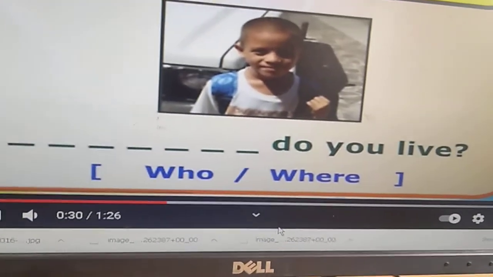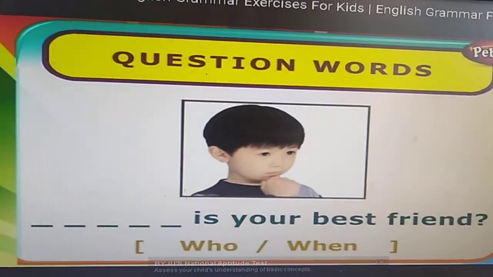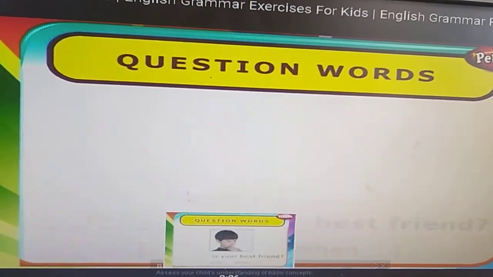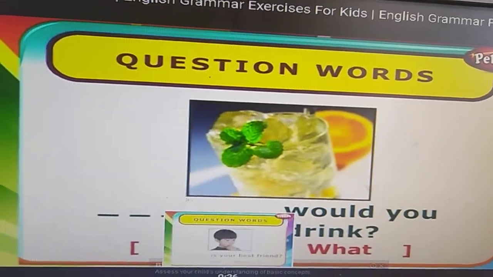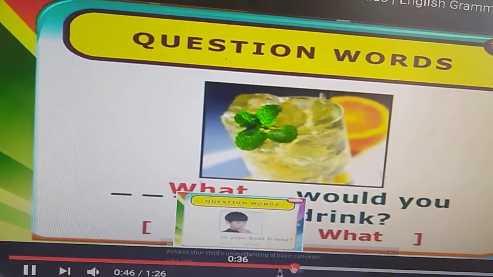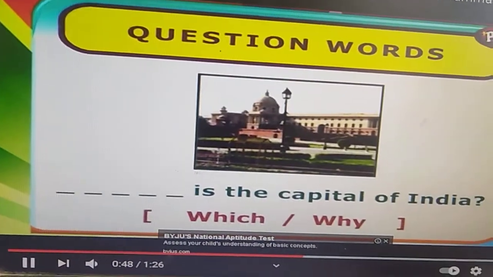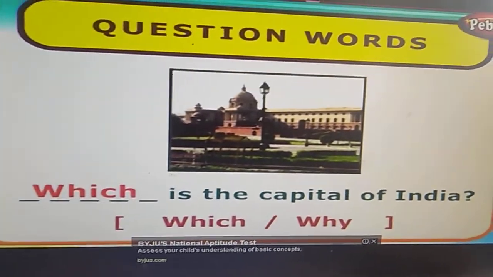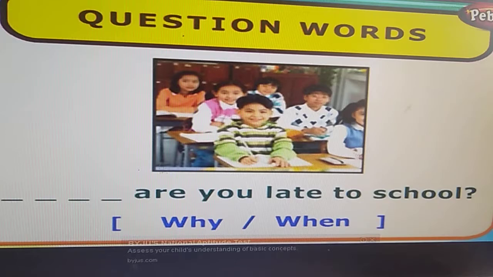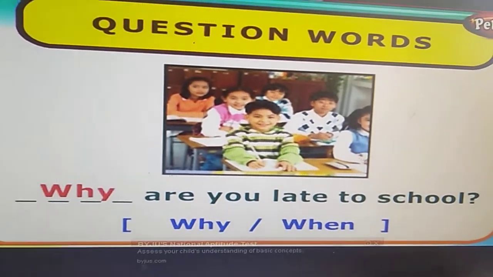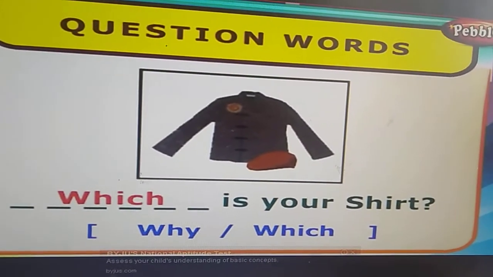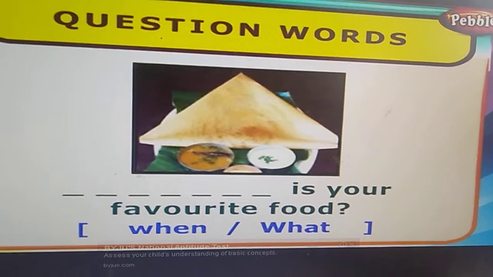Now coming to the next one. So here you can see children now, dash is your best friend. Who is your best friend? Dash would you like to drink? Dash is the capital of India. Which is the capital of India? Dash are you late to school? Why are you late to school? Dash is your shirt. Which is your shirt?